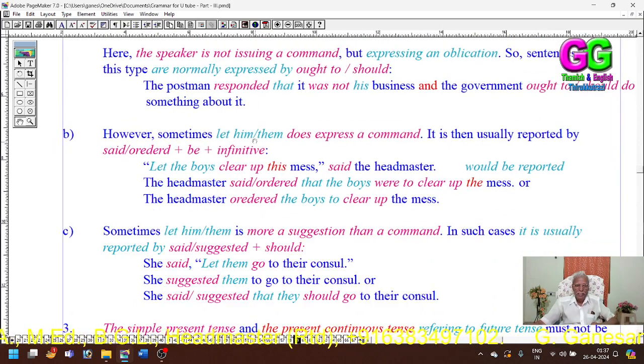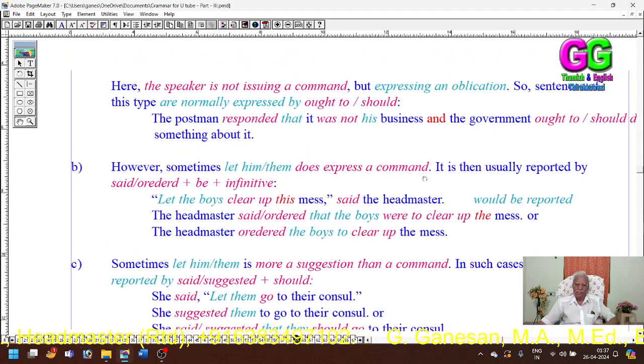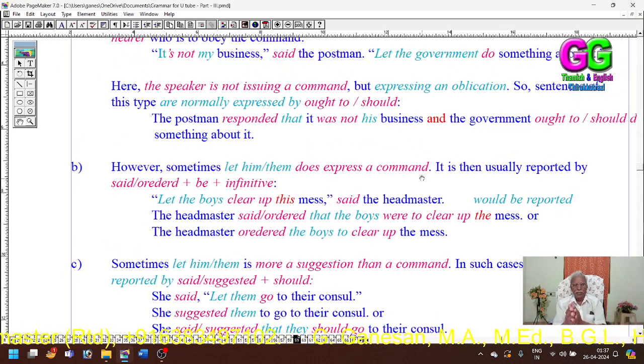However, sometimes let him and let them does express a command. It is then usually reported by said or ordered, plus be plus infinitive. In the first model, let him, let them does not express a command, but only an obligation.